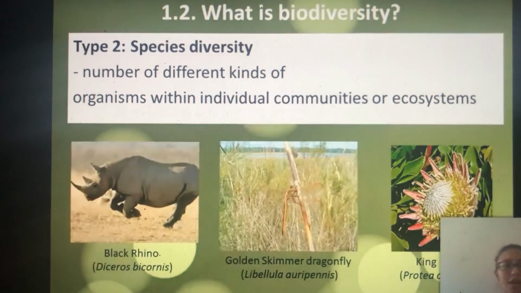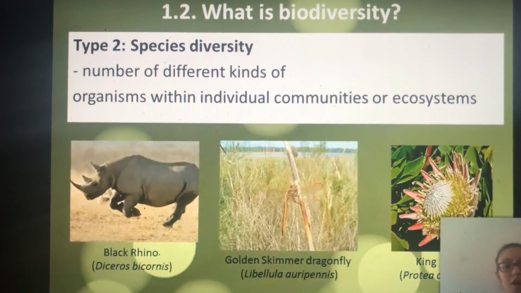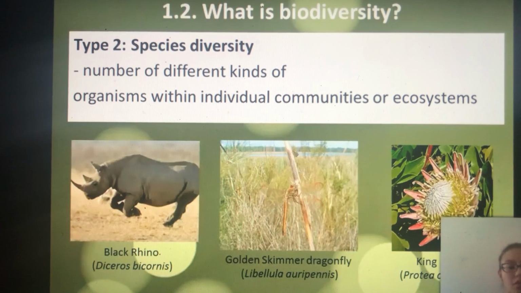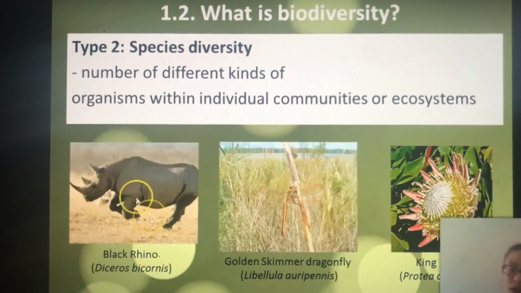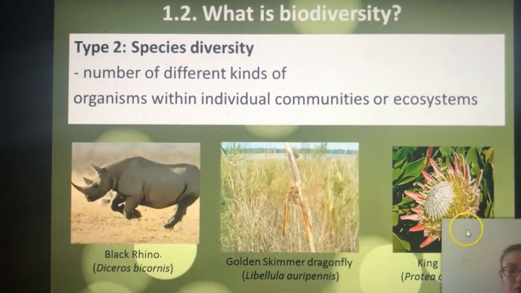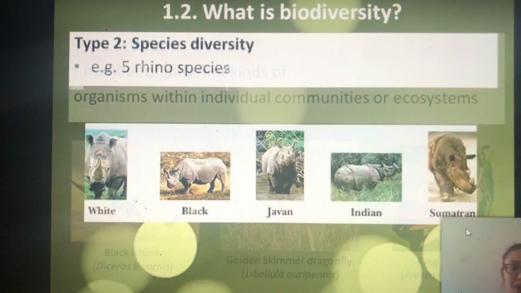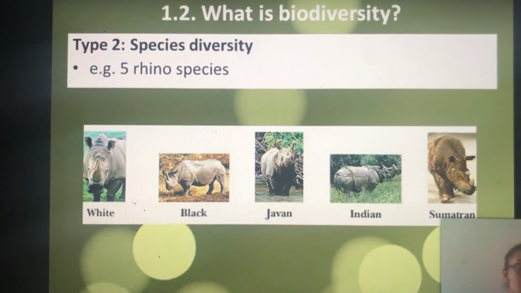Okay, so moving on to type 2, species diversity is the number of different kinds of organisms within individual communities or ecosystems. Here you can see that the rhino is a different species to the dragonfly, which is different to the king protea. But besides that, there's also species diversity by looking at just one animal.